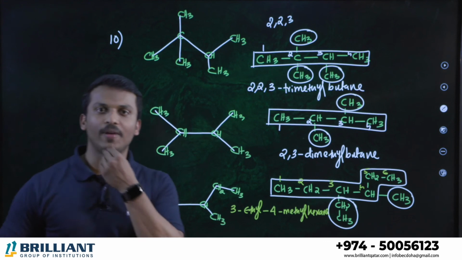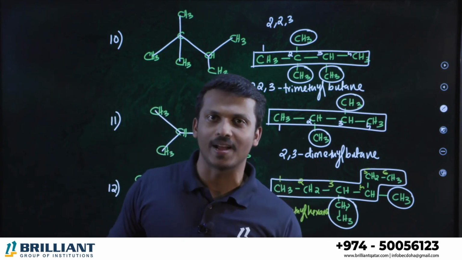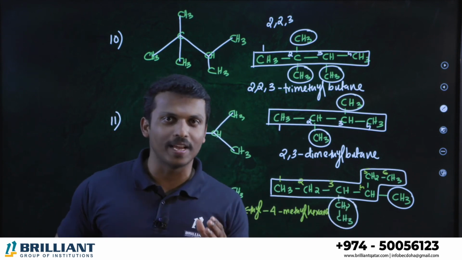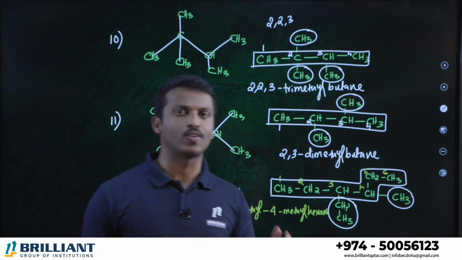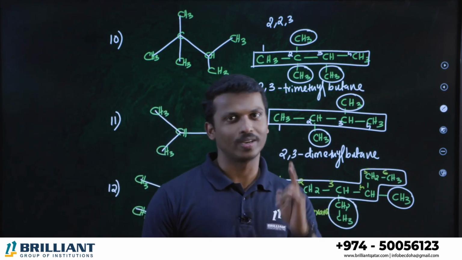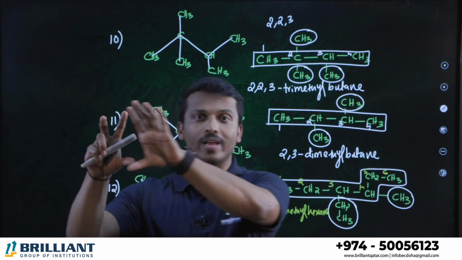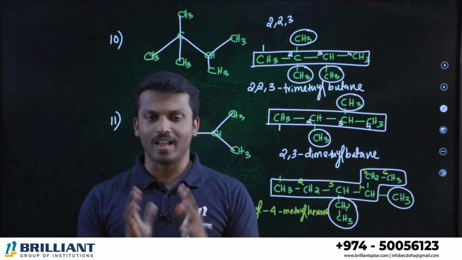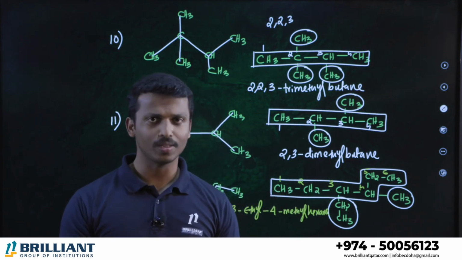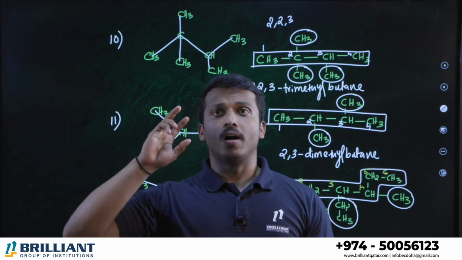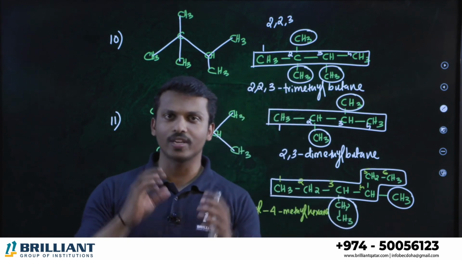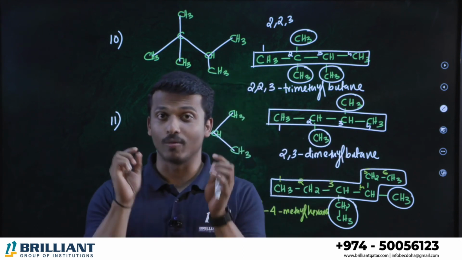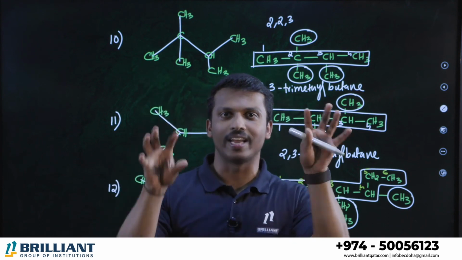Alright? In such a way you can write the name of any kind of alkane hydrocarbon in IUPAC nomenclature. So according to IUPAC nomenclature, whenever you get an alkane compound, first of all you select the longest chain. Once again I am repeating, please don't always consider the linear chain as the parent chain. Where you can identify the biggest continuous chain of carbons, that is your parent chain. And second, numbering the parent chain. After selecting the longest chain, number the parent chain like 1, 2, 3, 4, 5, 6 and so on. But while numbering, be careful: the branches should get the least number.